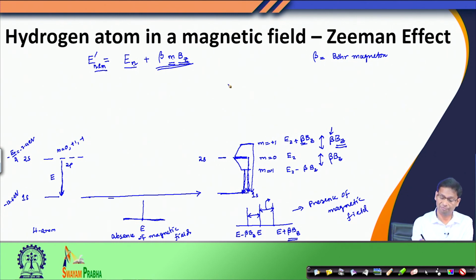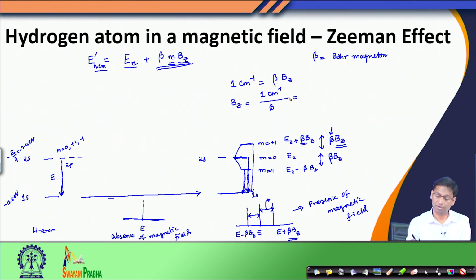So, for example, if I wish to get 1 centimeter inverse splitting between the two lines, in this case it is simply beta into Bz, and the value of Bz is 1 centimeter inverse divided by the value of beta.